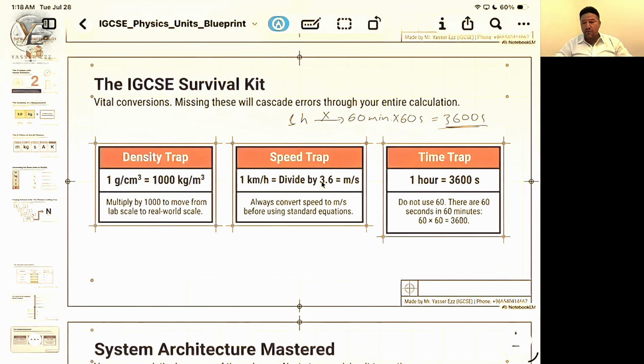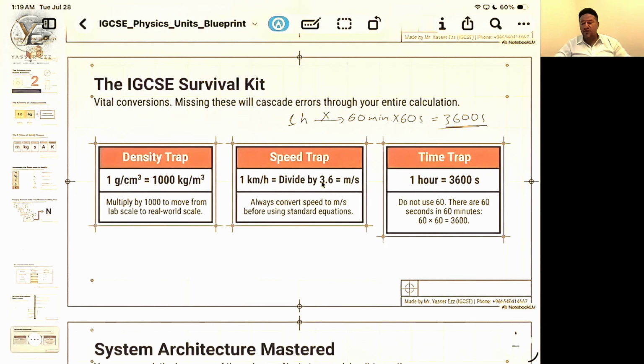The unit of density is kilogram per cubic meter or gram per cubic centimeter, and we can convert between them easily. 1 gram per cubic centimeter converts into 1,000 kilogram per cubic meter. The unit of speed is either kilometer per hour, which is commonly used, or meter per second. In our problems we are going to use the SI unit, meters per second, instead of kilometers per hour.